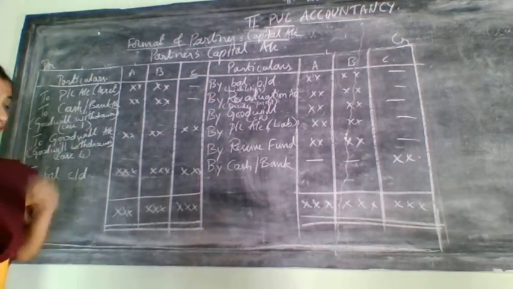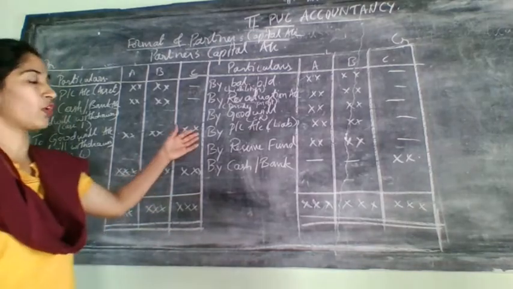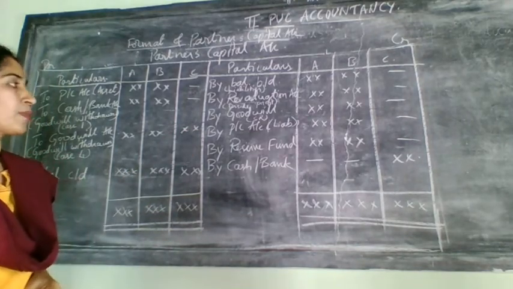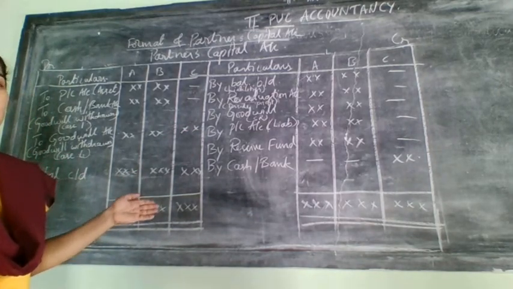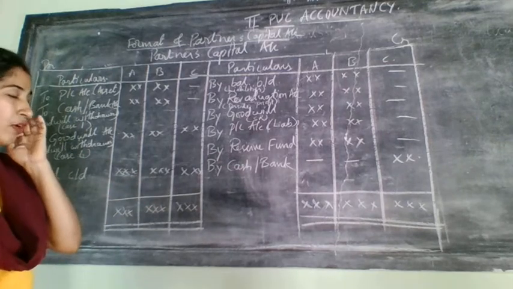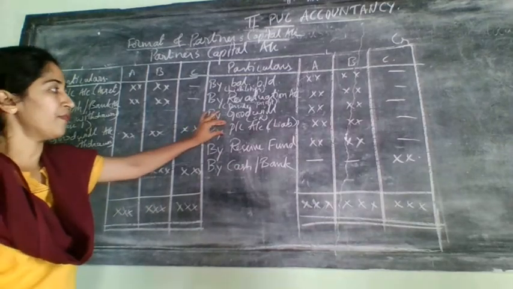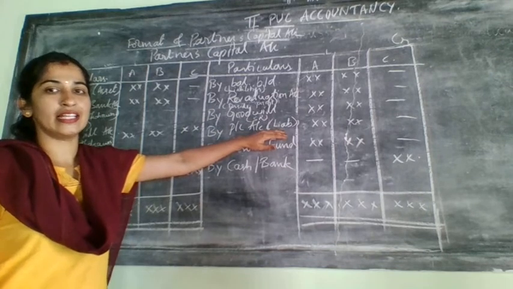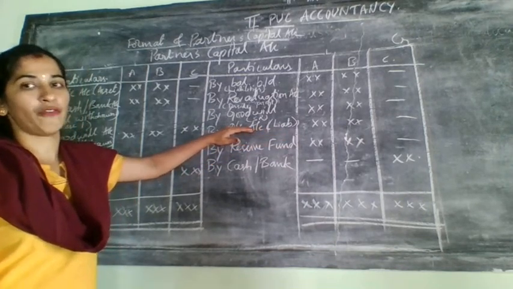Next comes the profit and loss account. This is the undistributed profit or loss, whatever is given in the problem. If it is given on the liability side, that is considered as profit.